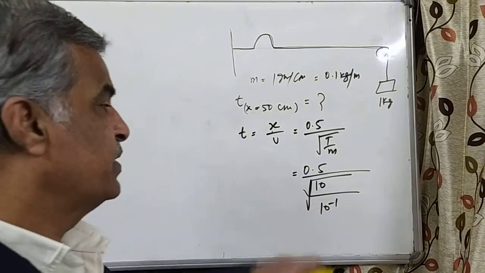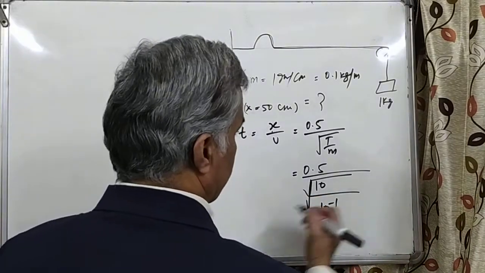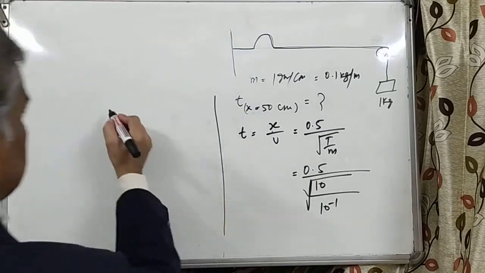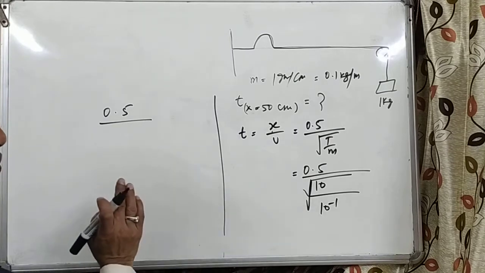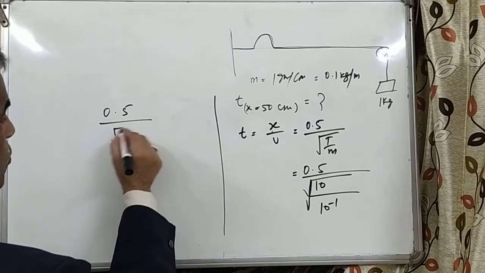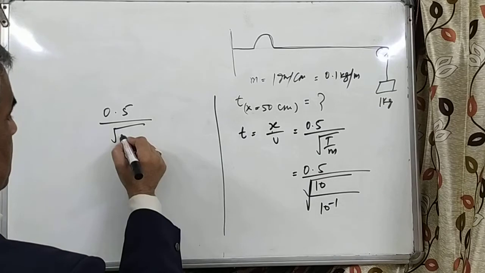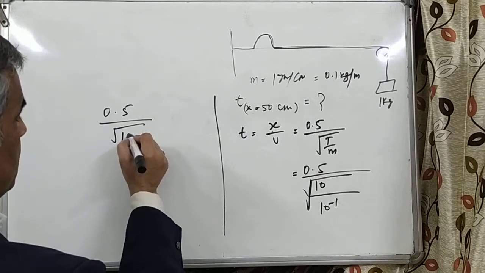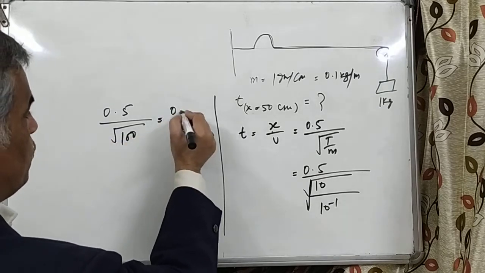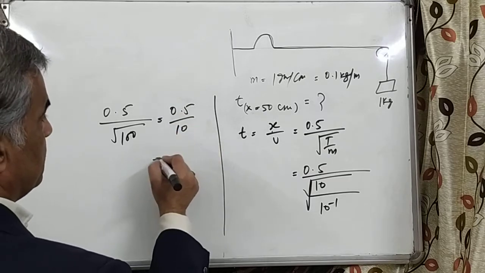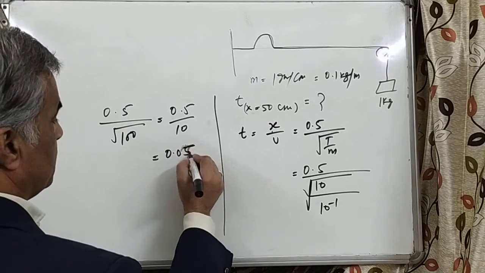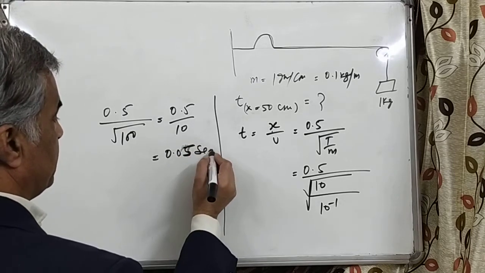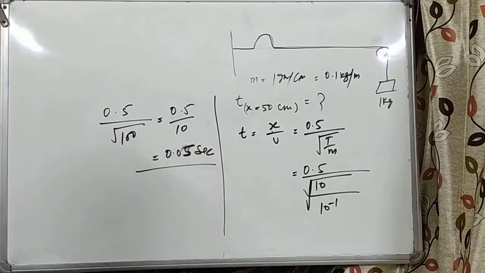So it will go upward, and this becomes 0.5 upon root 10 to the power 4, root 100. This becomes 0.5 upon 10. This is 0.05 second. So 0.05 second is the time.